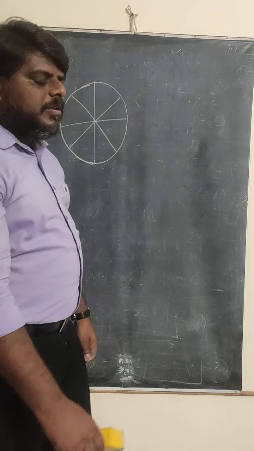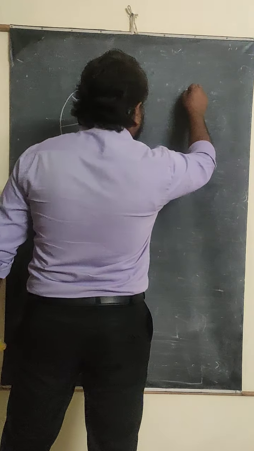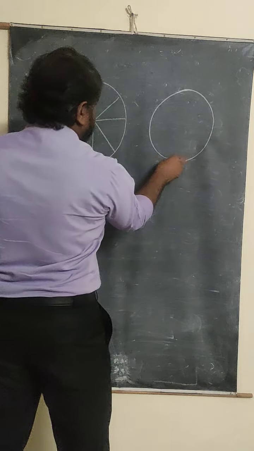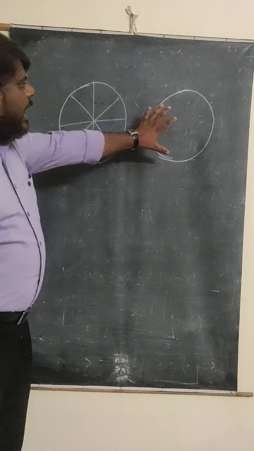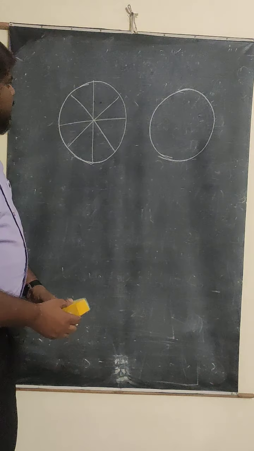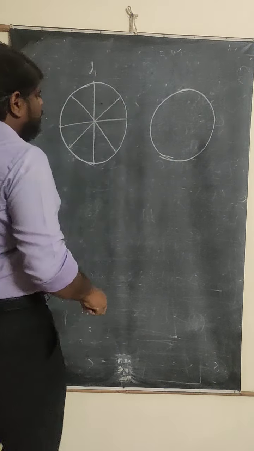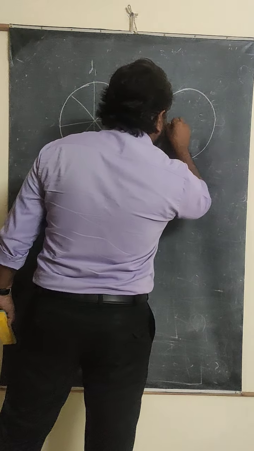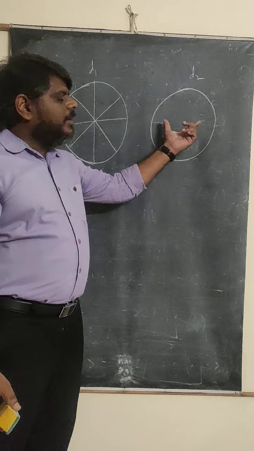So to arrange the rim over that, what happened? They are going to construct an iron ring. This is the wooden wheel and this is the iron ring. Let us say that the diameter of the wooden wheel is D1, and the diameter of the iron ring is D2.